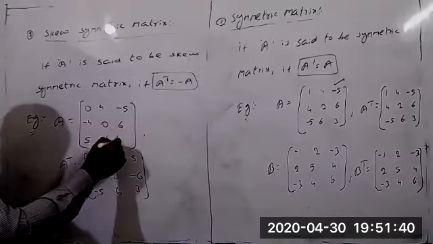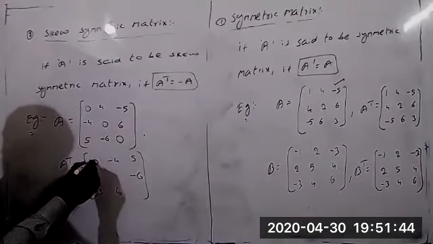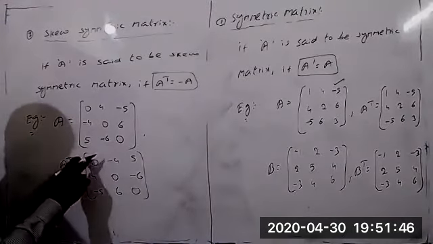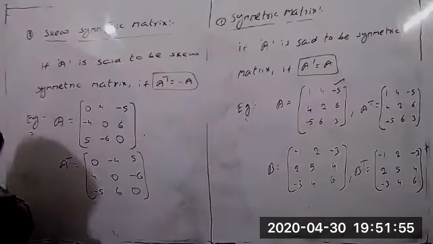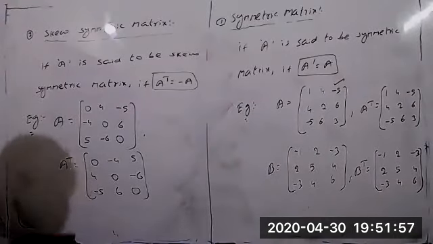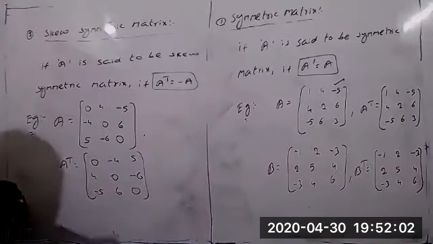The principal diagonal elements must be zeros. Right? Okay. Clear now? Students, please respond. So is it compulsory for the principal diagonal? Yes, compulsory 100%. The principal diagonal elements must be zeros. That's why I'm giving this one.